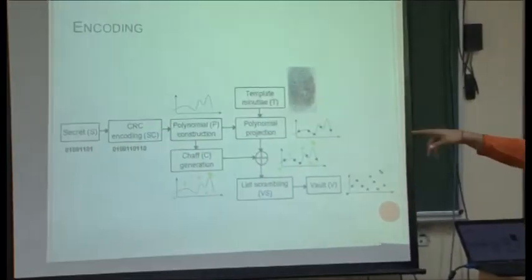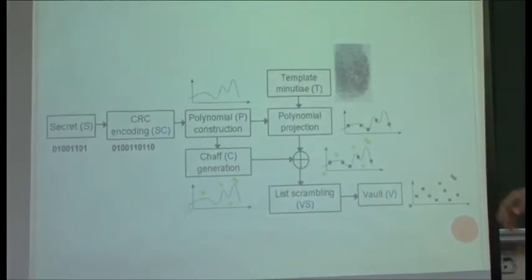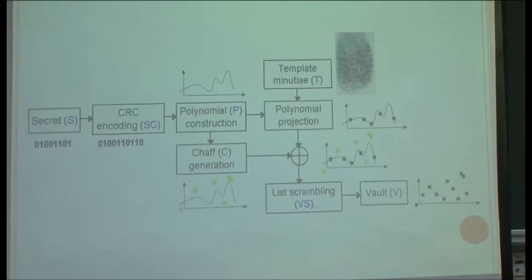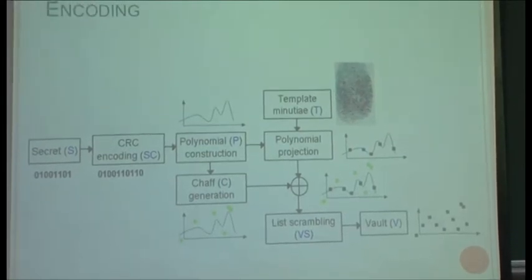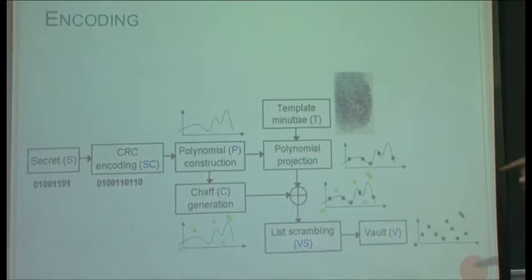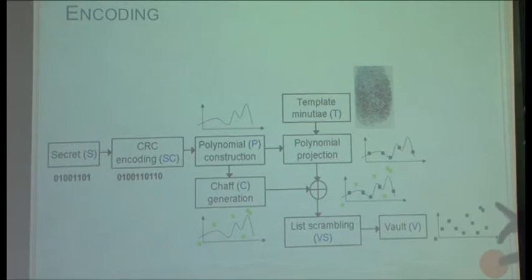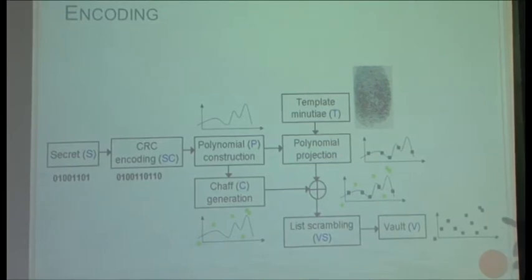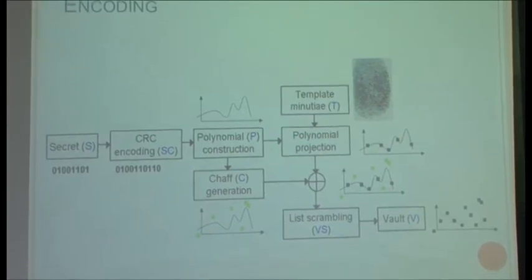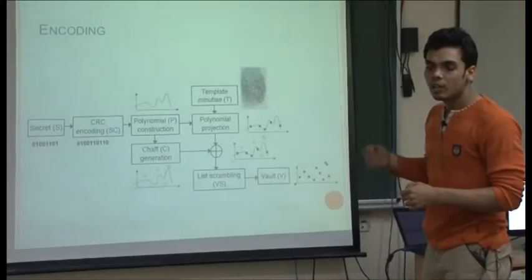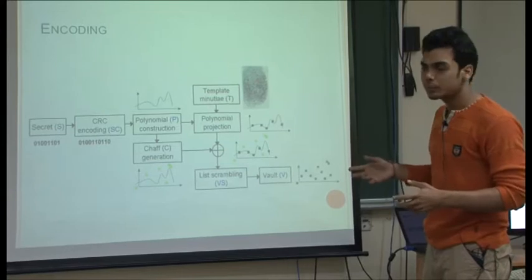We add some error correction bits to the code, and from this error correction composite key, we generate a polynomial. Then, using the minutiae points of the given fingerprint template, we use a hash function to get a single point and feed these points into the polynomial to get the value of the polynomial at that particular x value.